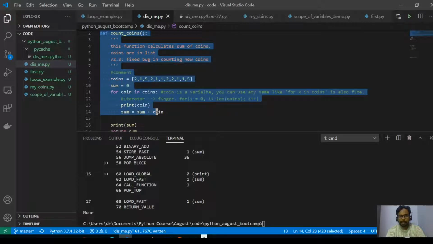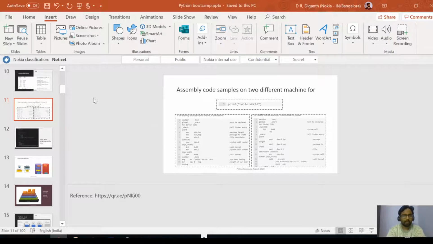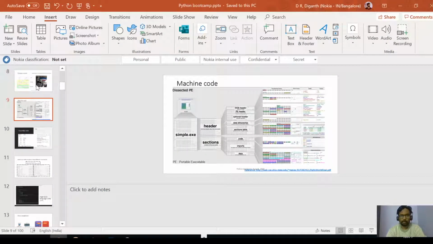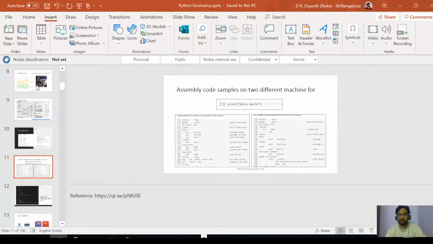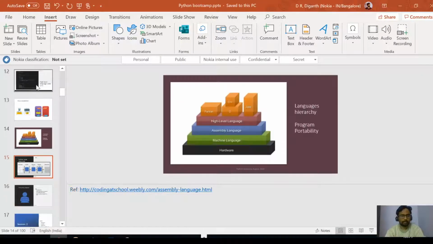I want to see the intermediate step that is happening here. We saw that finally everything goes as machine code. The interpreter will do one step before. It looks like assembly code, but it is not the assembly code of the machine. It is the assembly code of the interpreter. So that is one of the processes internally.